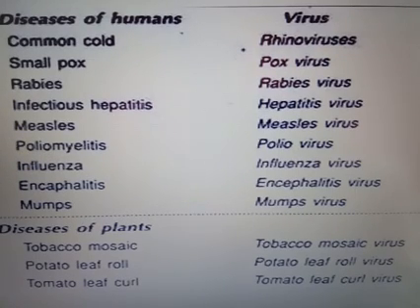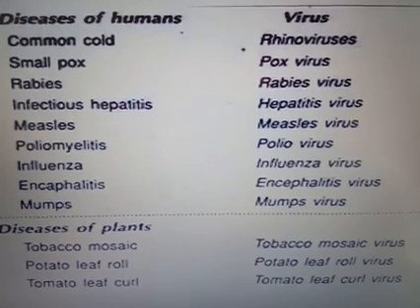The disease name is poliomyelitis, caused by polio virus. Next is influenza virus. Next is encephalitis virus. Next one is mumps virus.